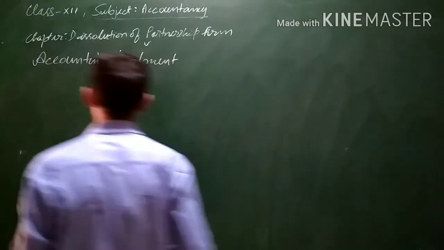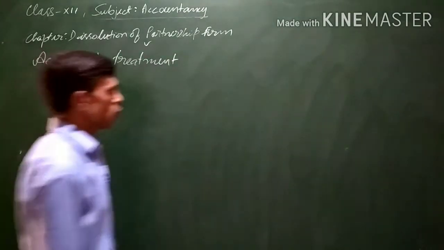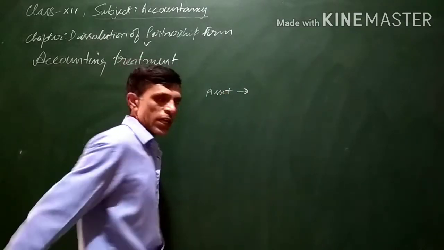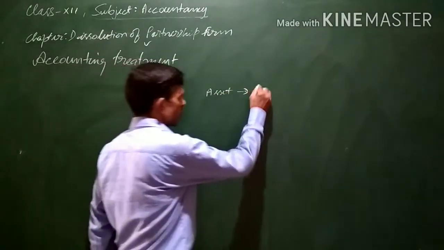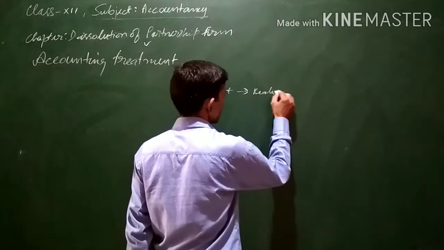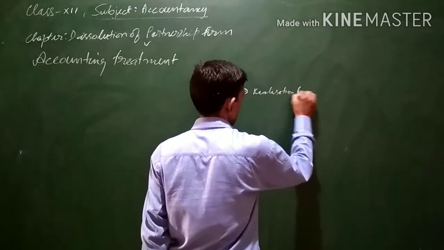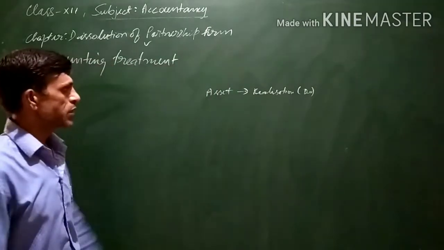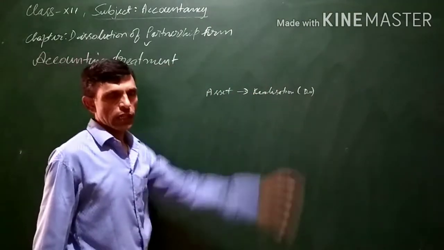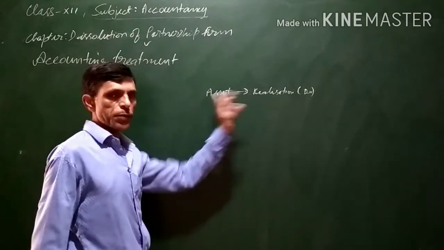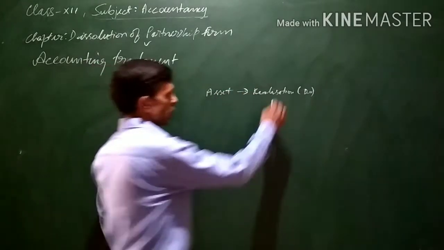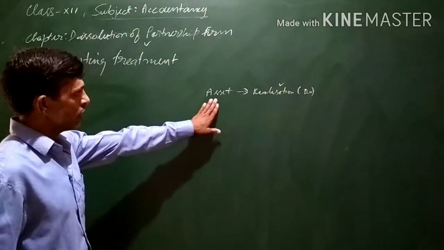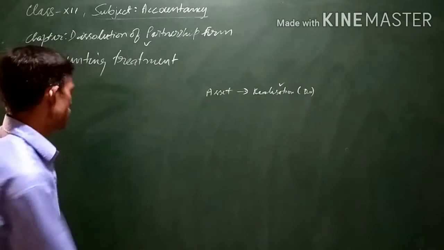Now, let us see how this entry is passed. As I told you, all the assets except cash, bank and fictitious assets are transferred to the debit side of realization account. Means realization account will be debited and all the assets will be credited.